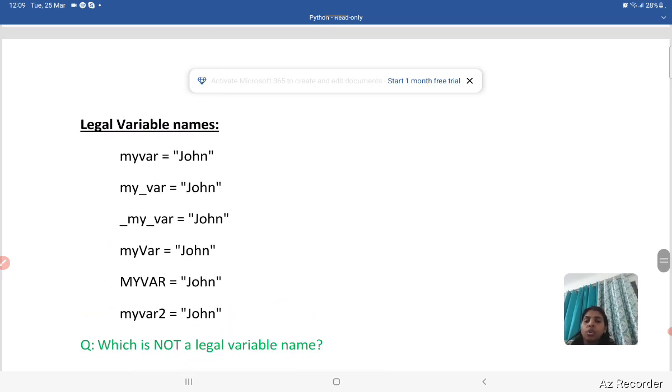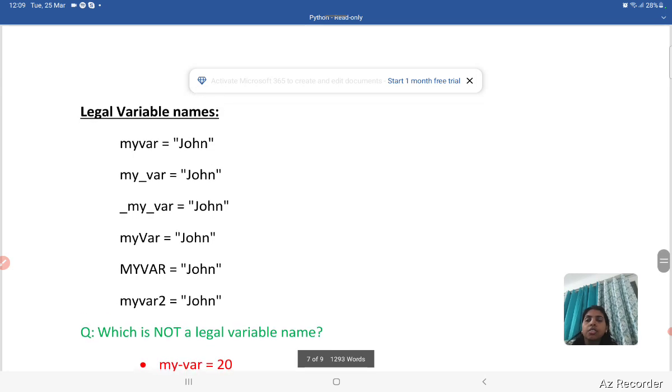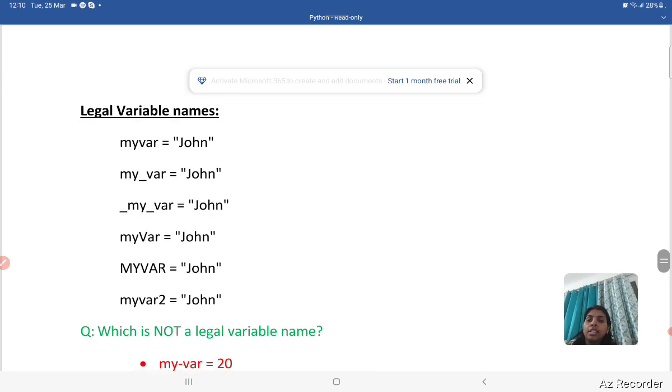My first question is: among all the variables, what is the legal variable? The first one is my var equal to jan. It is legal because the first character is an alphabet. The next one is my underscore var equal to jan. It is also legal. Why? Because we can use underscore as a first character, or we can use underscore in the middle or any position while creating any variable name. The third one is underscore my underscore var, so it is also correct.